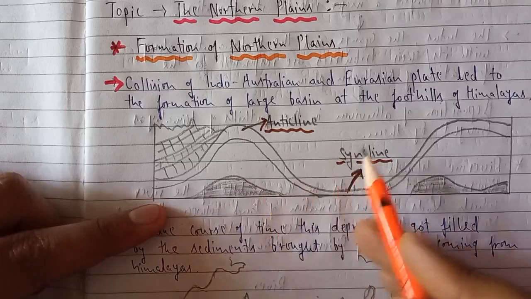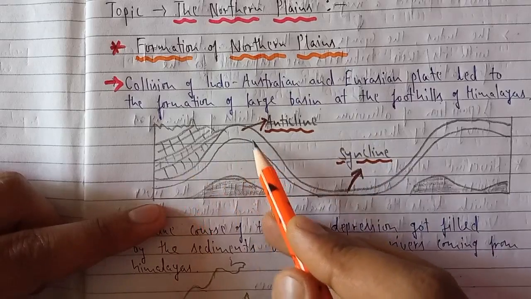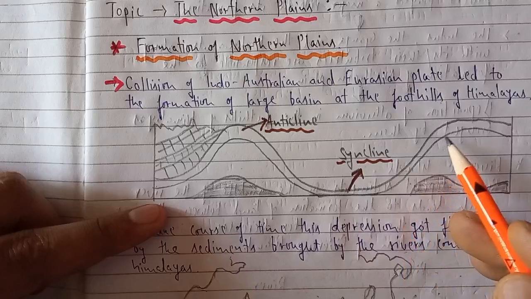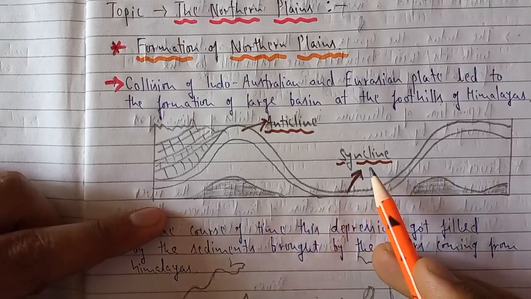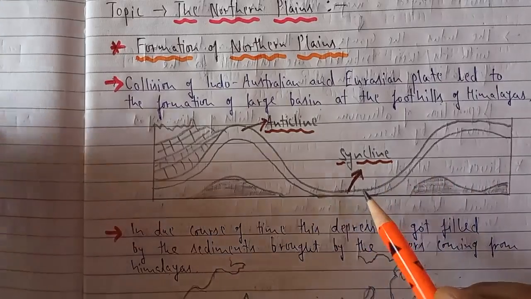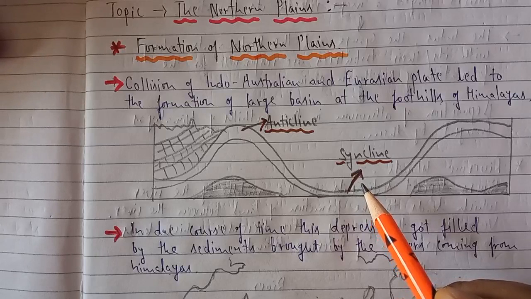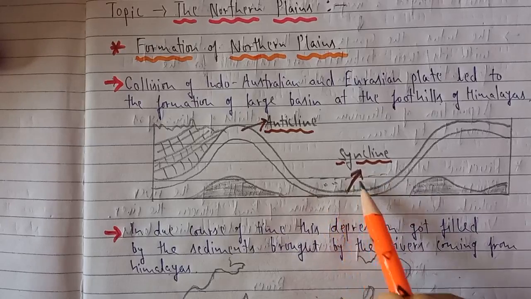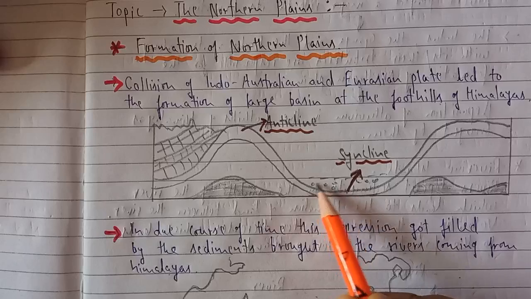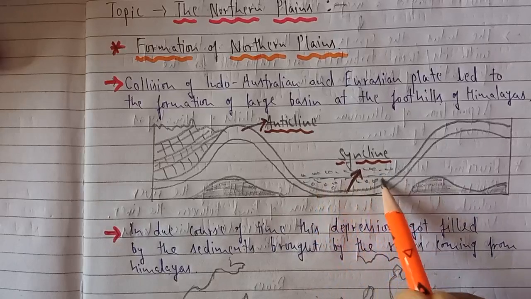This is very relevant: the folded parts became the mountains, that is the Himalayan range we are studying, and the depression, the deep part formed by this collision, was called a syncline. Slowly, with the deposition of sediments brought by the Himalayan rivers, these syncline regions were filled with sediments. It took millions of years, and finally this area became the northern plains.